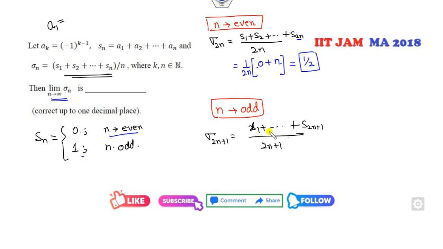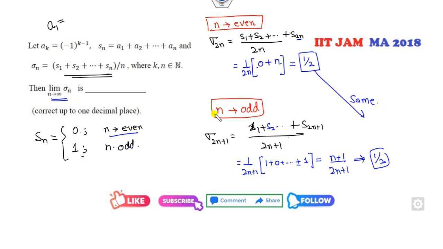Now look at that. What is the S1? S1 is odd, it's 1. S2 will be 0, S3 will be 1. So what is the right answer of this? It will be 1 plus 0 plus ... up to 1. How many terms are there? It will be n plus 1 terms, so over 2n plus 1. What is the limit of this as n approaches infinity? So in both cases the limits are the same. Therefore it's a convergent sequence, and it converges to half, which is the right answer.